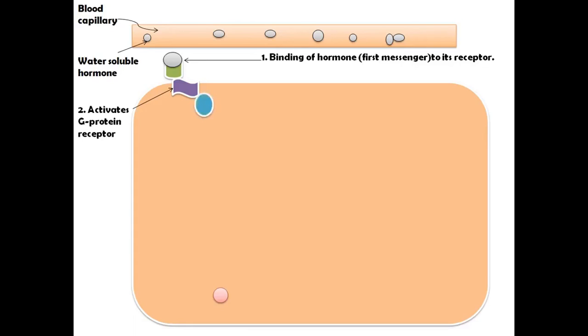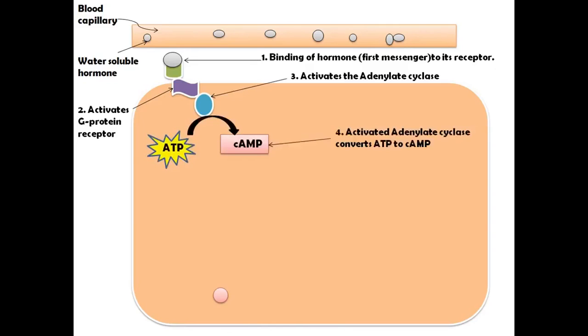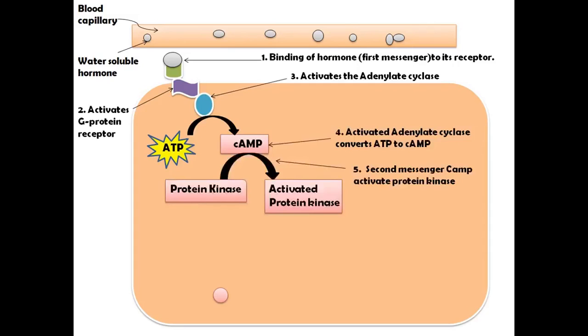This activated G protein activates the adenylate cyclase, and this adenylate cyclase converts the ATP into the cyclic AMP, and this cyclic AMP, which is the second messenger, activates the protein kinase.